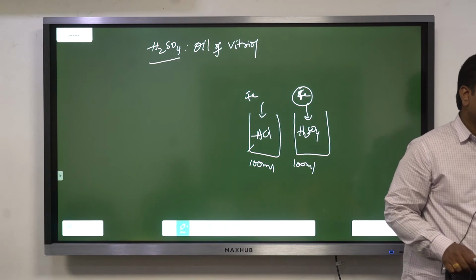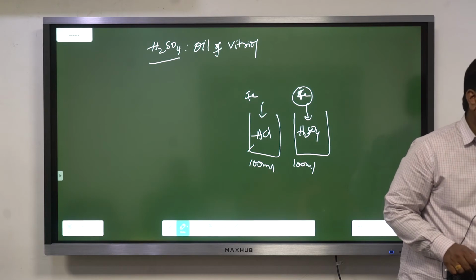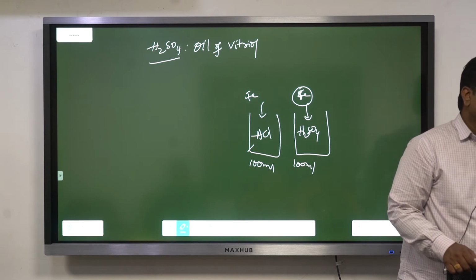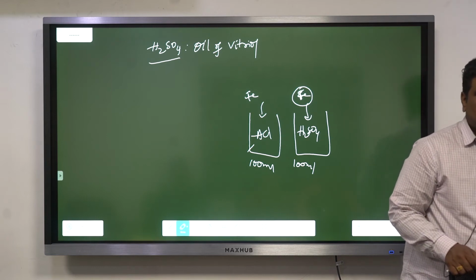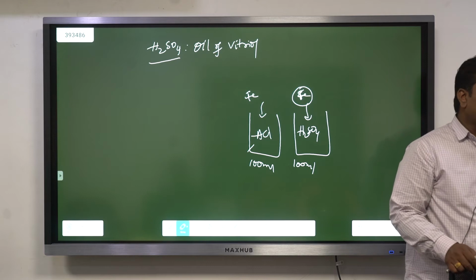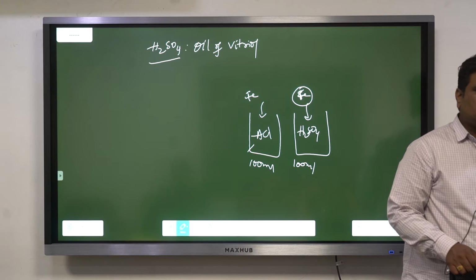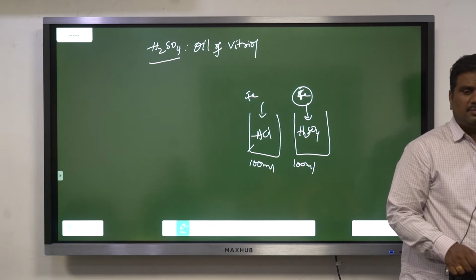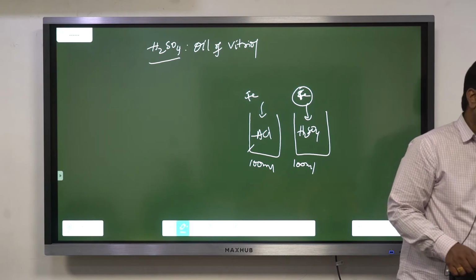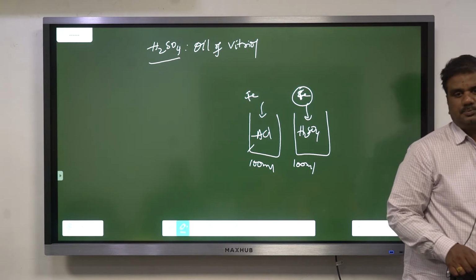Suppose you take the case of batteries. When you are charging a battery to the maximum, will the weight of that one increase, decrease, or remain constant? Increase, it becomes bulky, overcharged. I'm not talking about overcharged. I'm just saying 100% charged. When the battery is 100% charged, your mobile, or a laptop battery, or a bike battery, anything, if it is charged to the maximum, will the weight increase, decrease, or remain constant? The weight of a battery will always increase the moment it is charged.